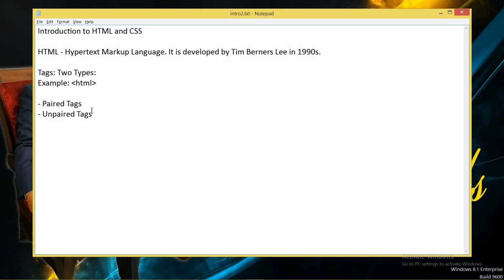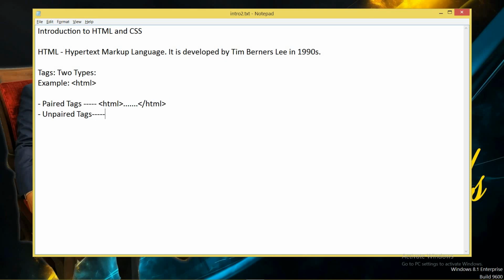Now paired means the combination of opening and closing tag. If I give this tag, and after this I close it like this with the help of a forward slash, this is called the opening tag, and this is called the closing tag. It makes it a paired tag, always the combination of opening and closing tag.